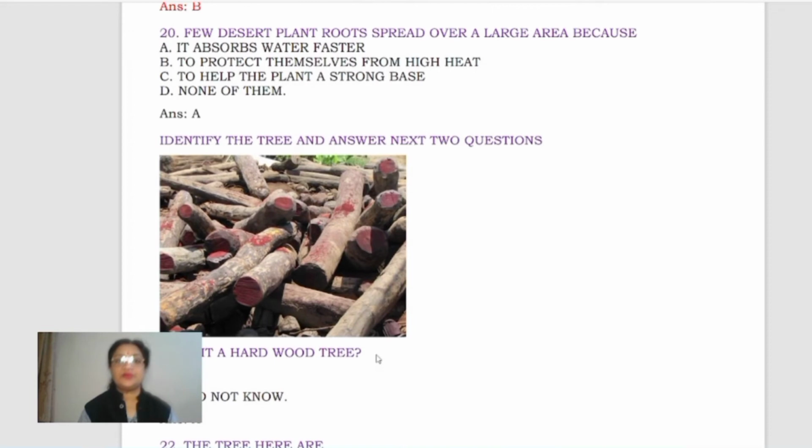Next, few desert plant roots spread over a large area because it absorbs water faster, to protect themselves from high heat, to help the plant a strong base, or none of them. It is A. Because when the roots spread faster in the soil, what is it helpful in? To get more and more water, because that is a water lacking area, right? There the water is less. So in search of water, the root spreads faster, or many times you will find the roots go very deep inside in search of water. Clear?